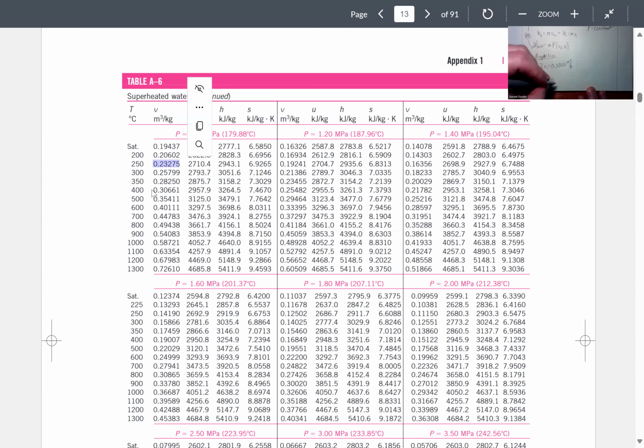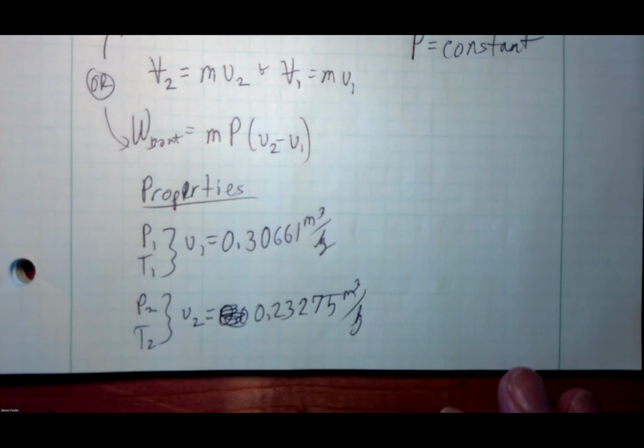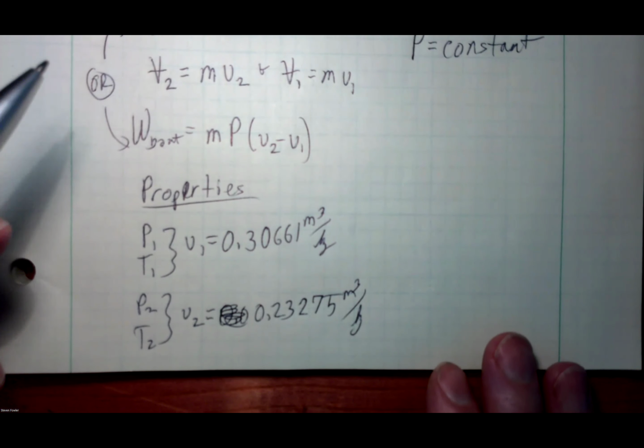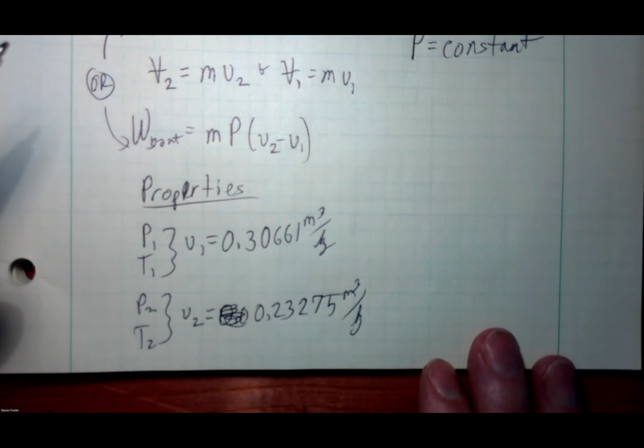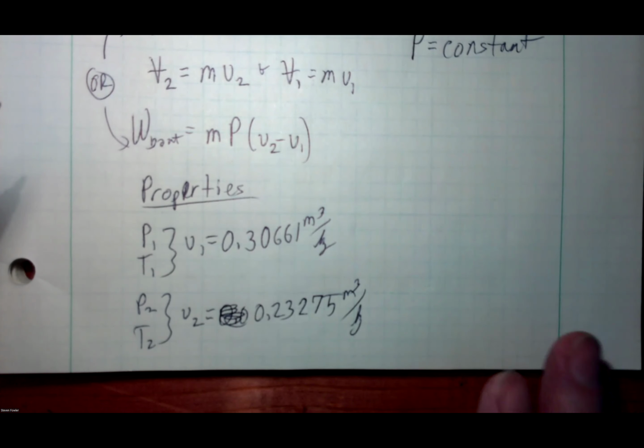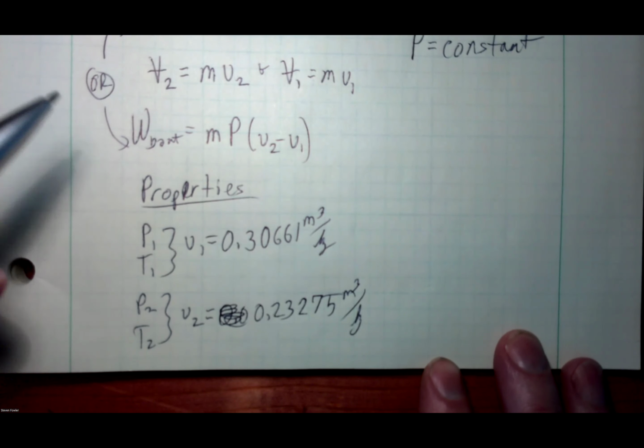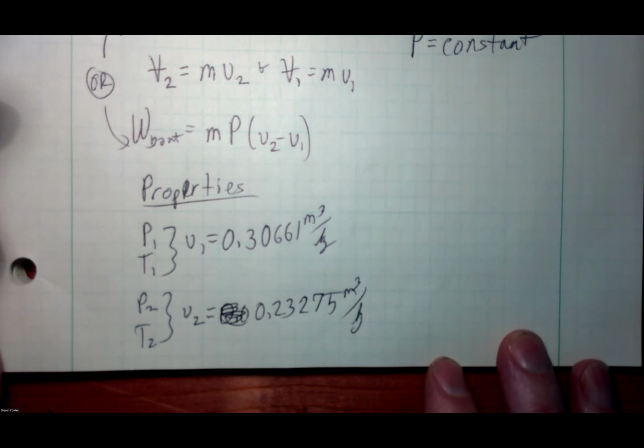The specific volume at state 2, based on those two properties, is 0.23275. That's according to the 6th edition of the Cengel and Boles text. You'll find the water property tables most likely have not changed in the newer versions. If they have, feel free to leave them in the comments. If you're using another text, you're going to get slightly different properties, but probably within 2 significant figures we're going to agree, probably 3, maybe 4, depending on what models they're using. We don't know exactly which models they're using in this text. These are just what they're recommending to us.